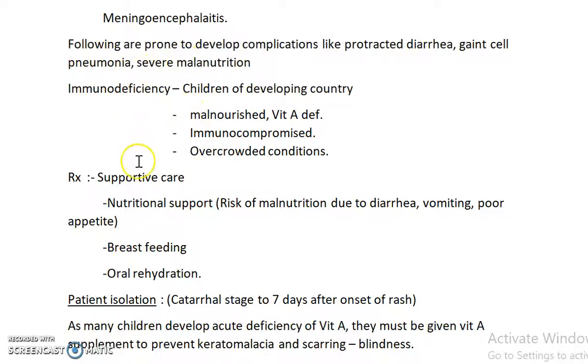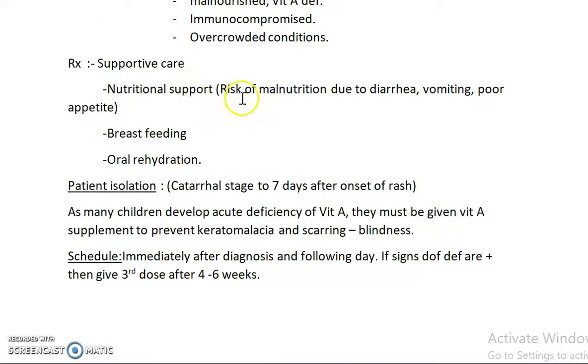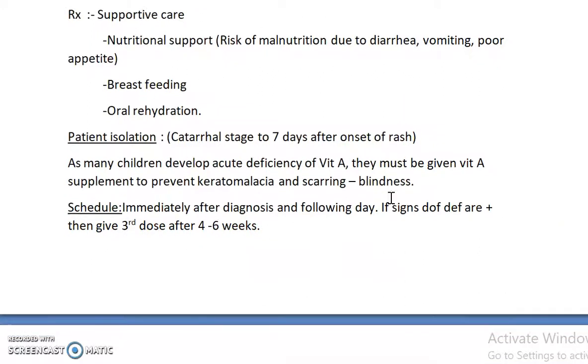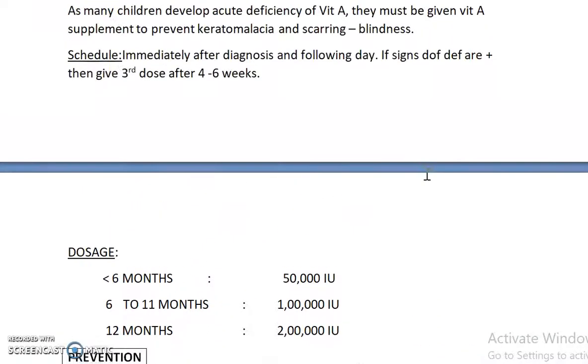The treatment is by supportive care and nutritional support, as there is a risk of malnutrition due to diarrhea, vomiting, and poor appetite. Breastfeeding should be done and oral rehydration should be given. All these are the treatment. It's just supportive care. Patient isolation should be from the catarrhal stage to 7 days after onset of rash. As many children develop acute deficiency of vitamin A, they must be given vitamin A supplement to prevent keratomalacia and scarring, which finally leads to blindness.